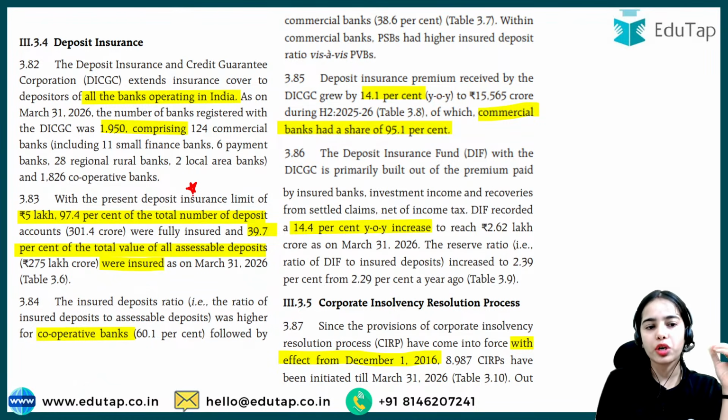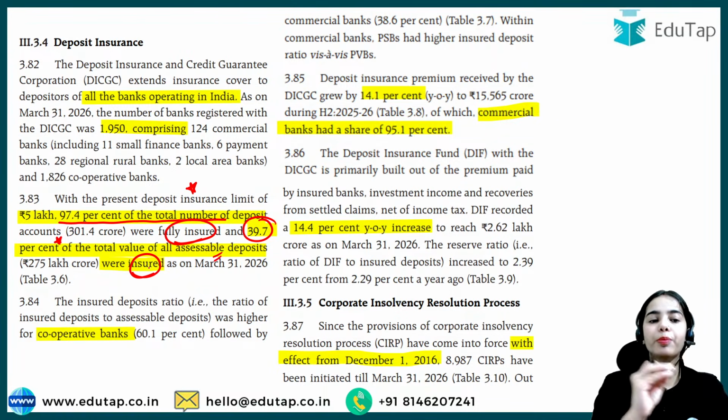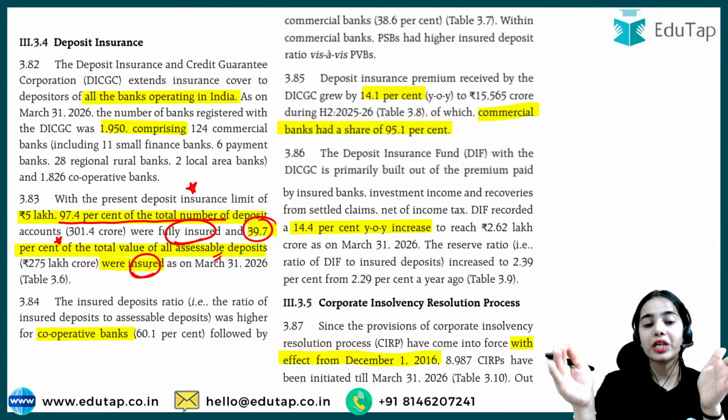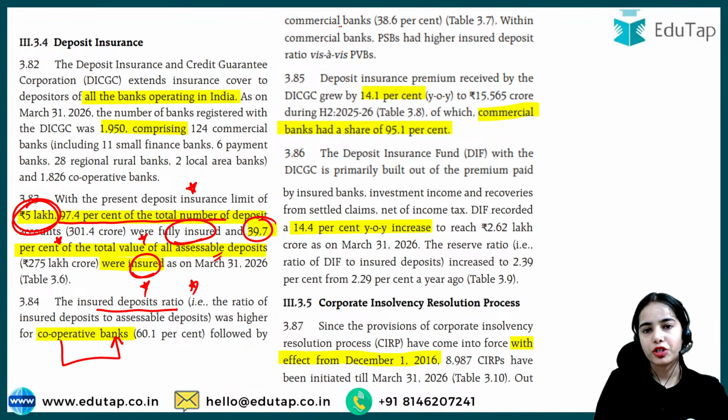With a present deposit insurance limit of 5 lakh, your deposits up to 5 lakh are insured. 97.4% of the total number of deposit accounts are fully insured, while 39.7% of the total value of the accessible deposits are insured. Okay? The amount that is insured is up to 5 lakh only. If you are keeping 10 lakh in your account, then only up to 5 lakh the insurance is provided by the DICGC. The insured deposit ratio was higher for cooperative banks, followed by commercial banks and such.